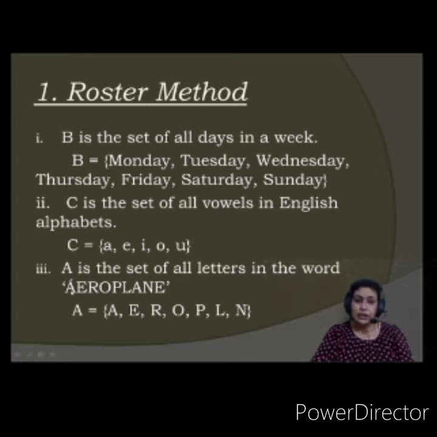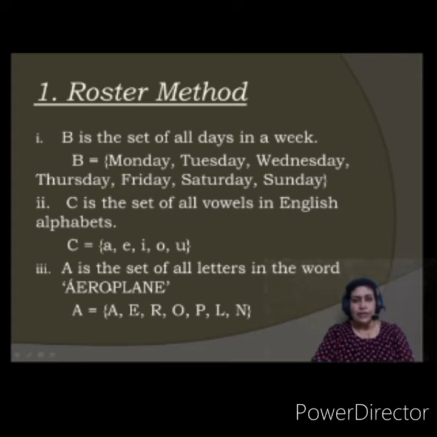Because I have already written it, it will not be repeated. So A is not written again. N and E are also not written. Why? Because they are repeated. So this set A consists of only these many letters from the word aeroplane.